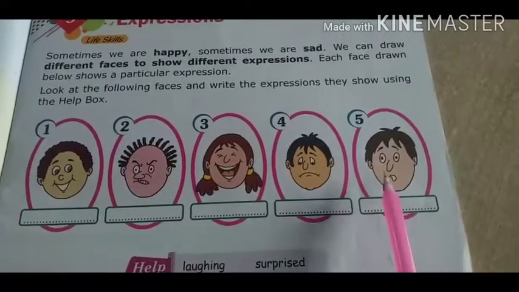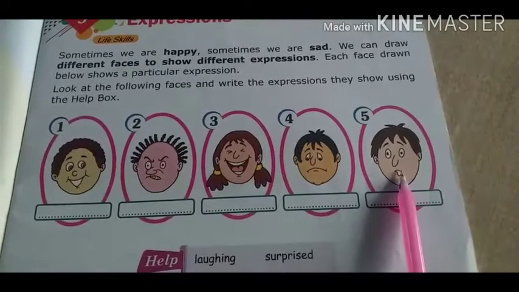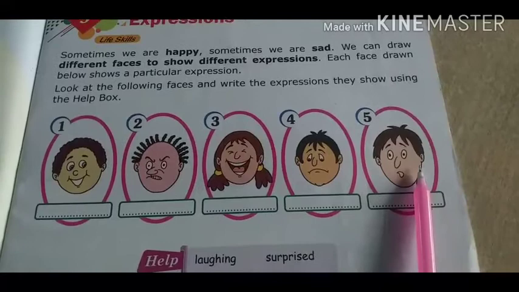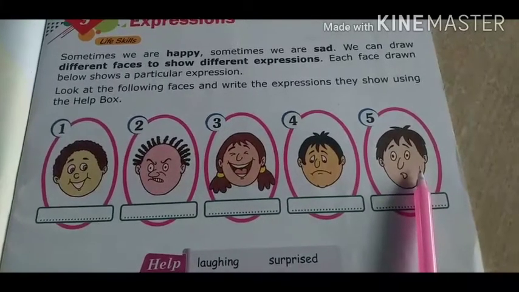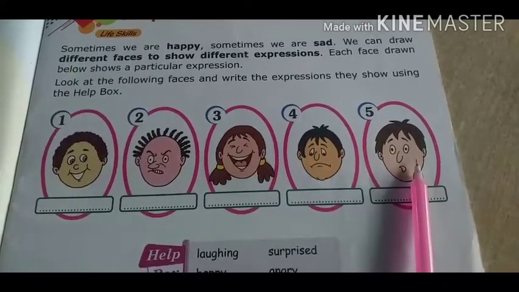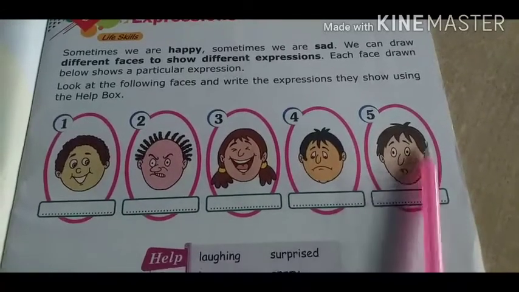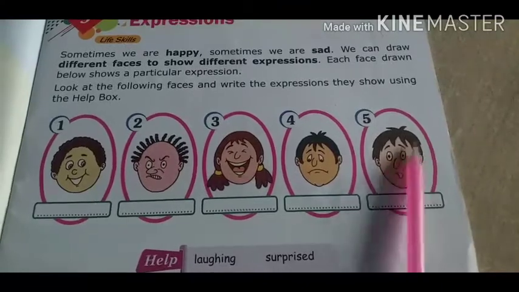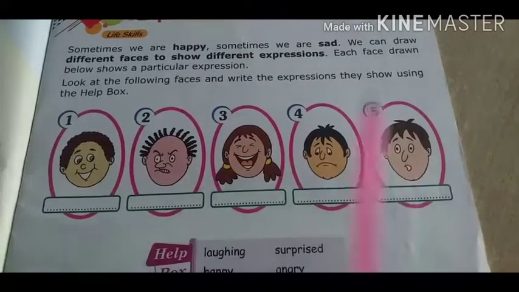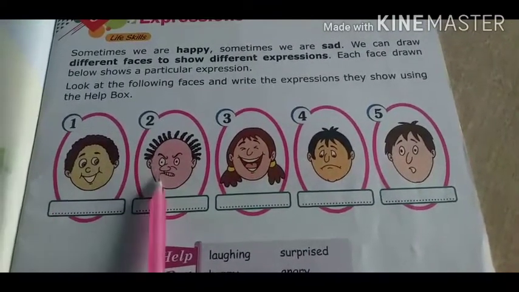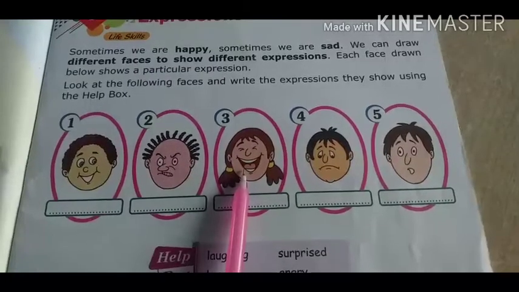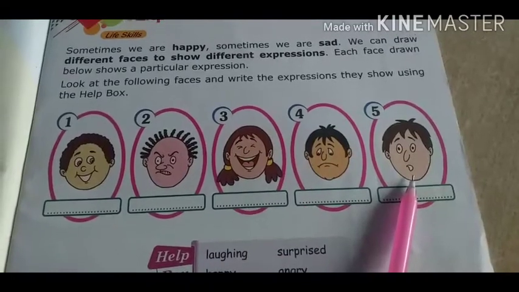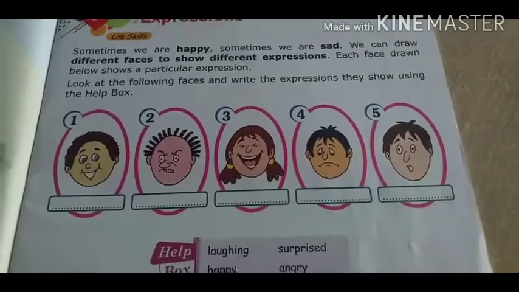And then this is surprise. When you do not expect it and someone gives something for you, what happens? You are very surprised. Your face will look like this. Understood, children? Happy, angry, laughing, sad, surprise. Do you understand, children? Here are some words.